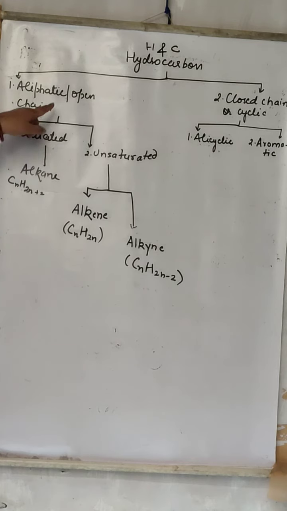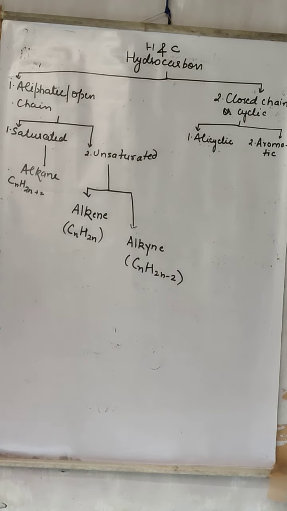First one is aliphatic, second one is closed. Aliphatic is open chain, and the second one, closed chain, is also known as cyclic chain. First see aliphatic. Aliphatic are again of two types, that is saturated and unsaturated.